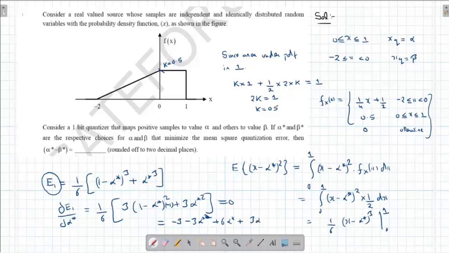Now, coming to the PDF. Because this top value is not given, I cannot write the equation of this. I need to find out the value of this top portion. We know that the area under the PDF is equal to 1.